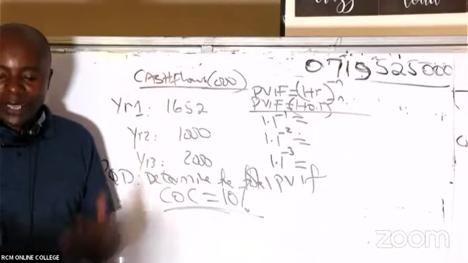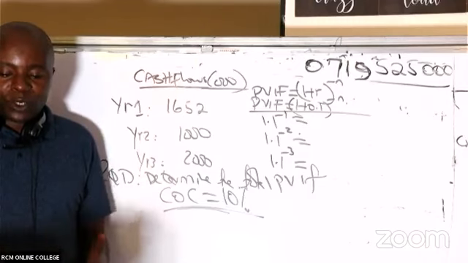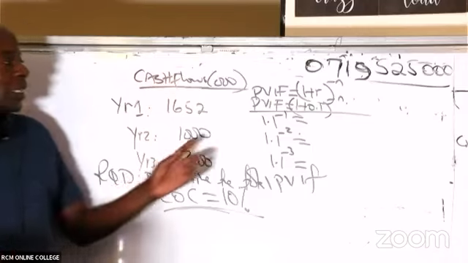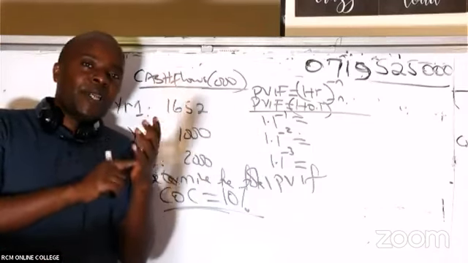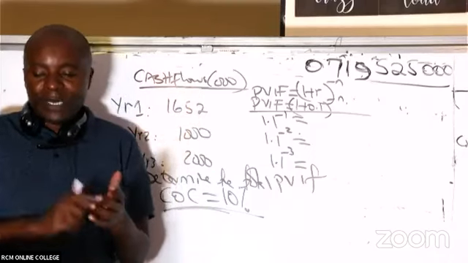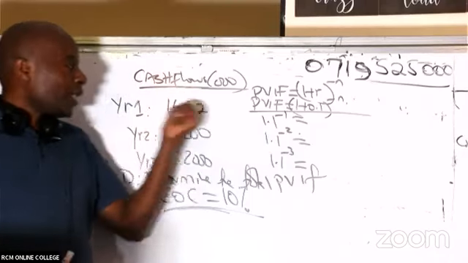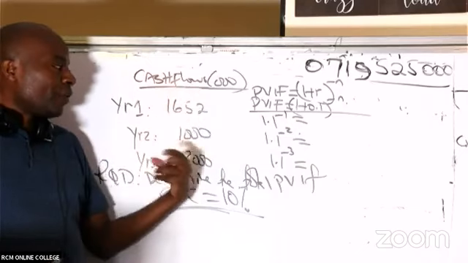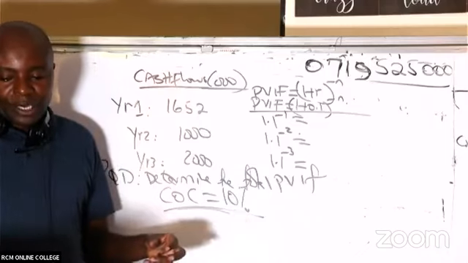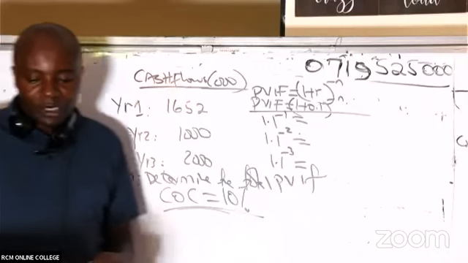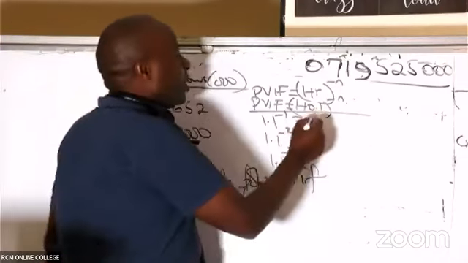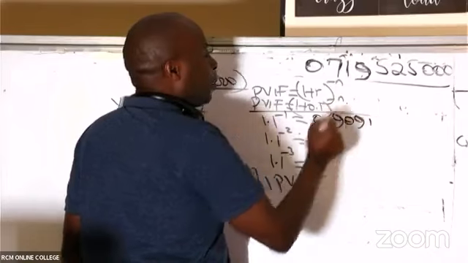How I wish all of us had calculators today. Most of us don't have calculators. How I wish we had great calculators where you simply tell it 1.1 raised, and ensure that you know how to raise. So 1.1 raised to negative 1, and then you give me an answer. I'm raising to negative 1 because this figure I'll receive at the end of year 1, this at the end of year 2, and this at the end of year 3. So, ladies and gentlemen, are you able to give me these figures? Elijah gives me 0.9091. Thank you very much.